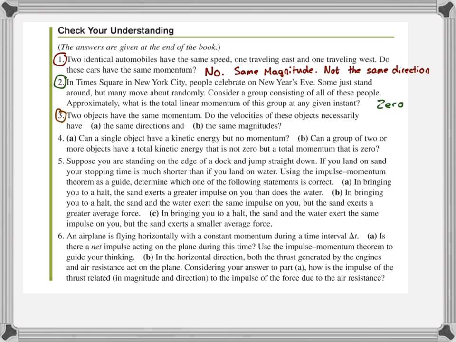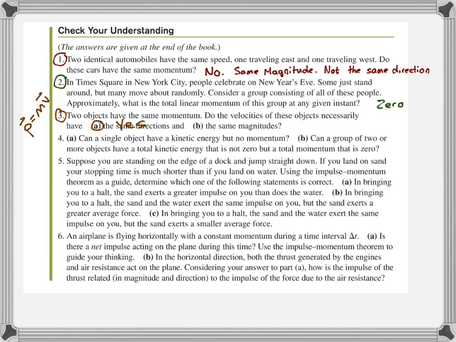For number three, two objects have the same momentum. The velocities of these objects necessarily have the same direction. For part A, they need to have the same direction, yes, because momentum is a vector that's equal to the mass times the velocity vector. If two objects have the same momentum, that means their velocity must be pointing in the same direction, because in the equation, the thing that determines the direction of the momentum is the velocity. Momentum always points in the same direction as the velocity. And if they have the same momentum, the velocity has to point in the same direction.